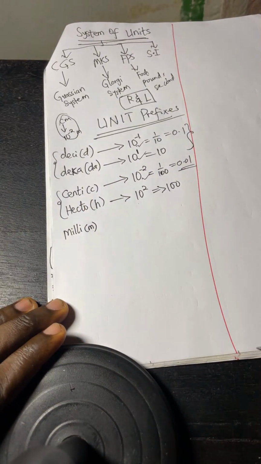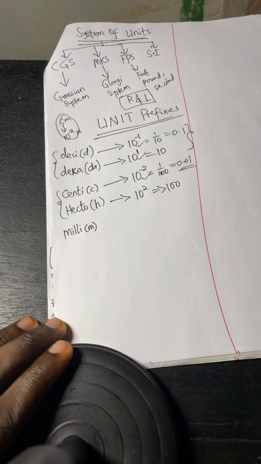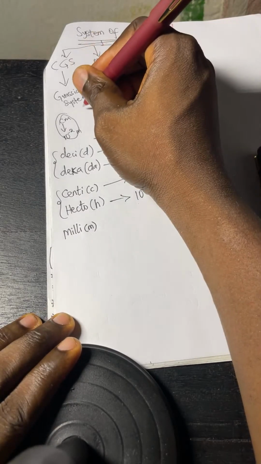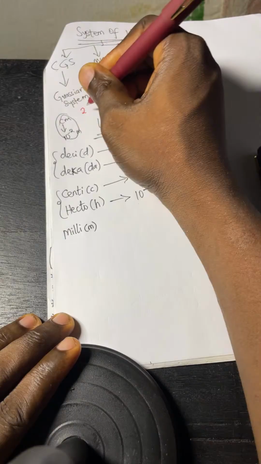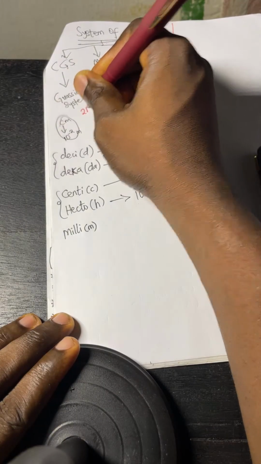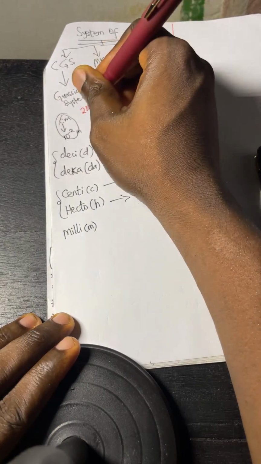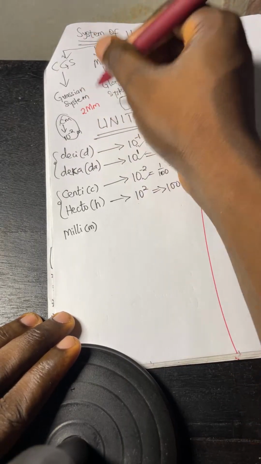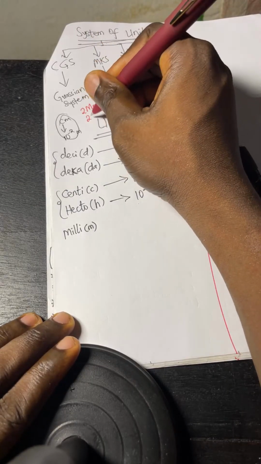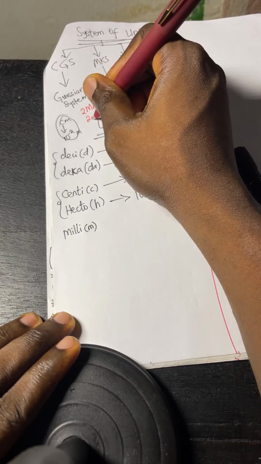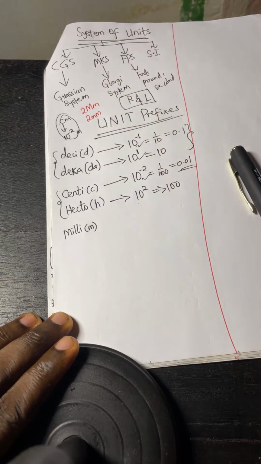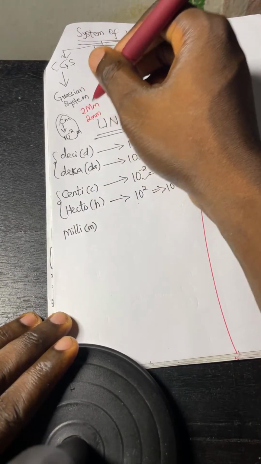m, small letter m. There's a difference between small letter m and capital M as unit prefixes. If I say 2 capital M, this is 2 megameter, which is 2 times 10 raised to power 6 meter. That is 2 million meter. But when I say 2 small letter m like this, it means 2 millimeter, which, this milli is 10 power minus 3. It becomes 2 times 10 power minus 3 meter.